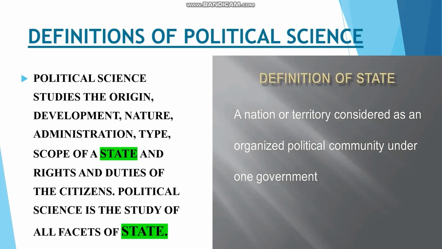And here the state doesn't mean the Karnataka government or Karnataka state or Kerala state or Tamil Nadu state. Here the state means a nation or territory considered as an organized political community under one government. Now, did you understand what is state in this definition? It means a nation or a territory which comes under one government.